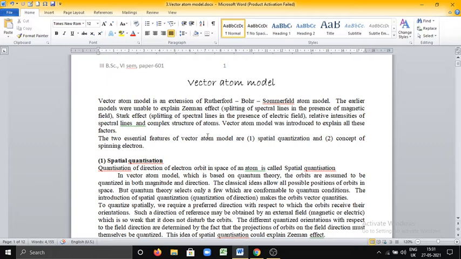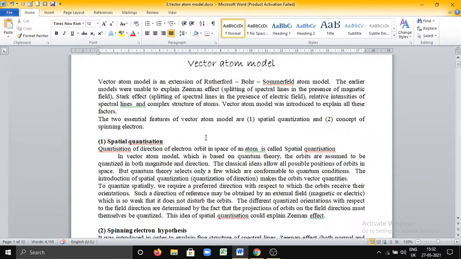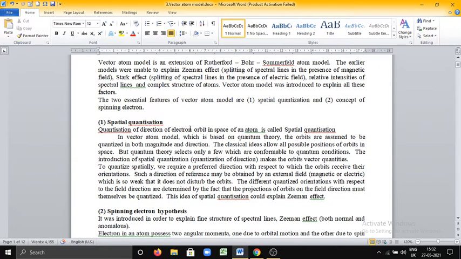What are the essential features of the vector atom model? There are two essential features of the vector atom model, that is spatial quantization and the concept of spinning electron. What is spatial quantization? The word itself indicates quantization of direction of electron orbit in space of an atom. Notice this point. Quantization of direction of electron orbit in space of an atom is called spatial quantization.